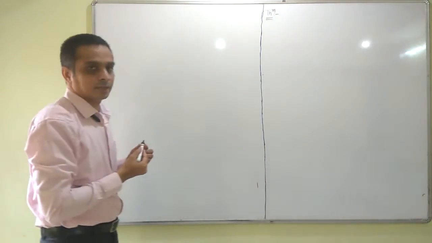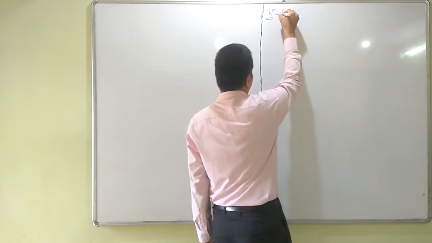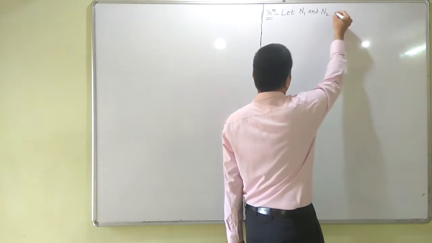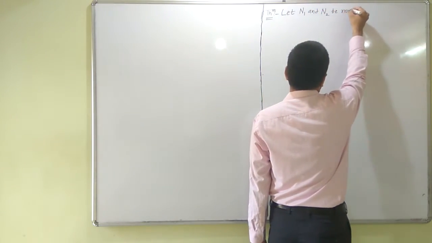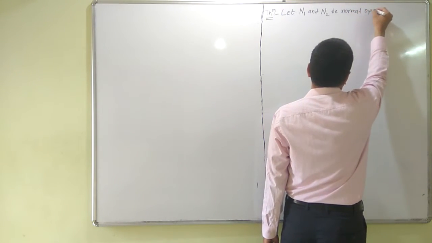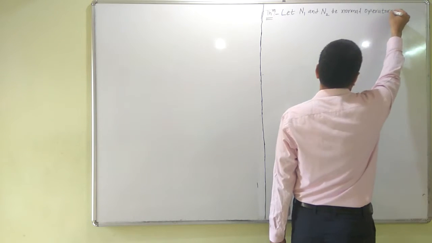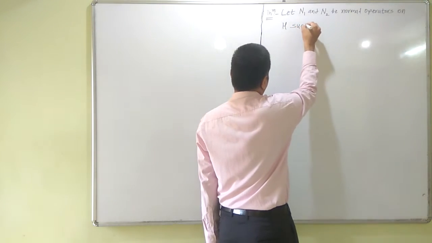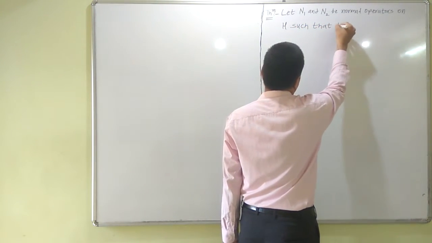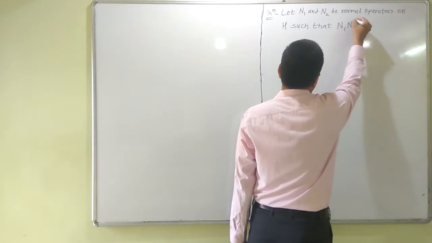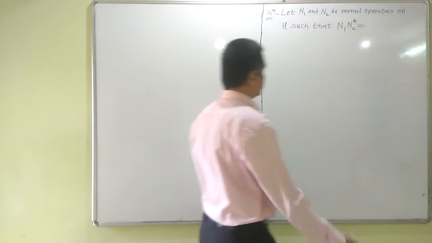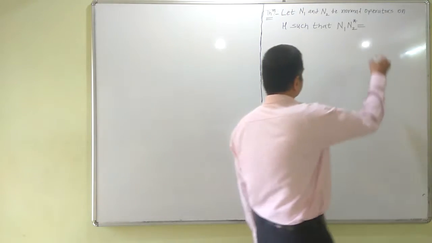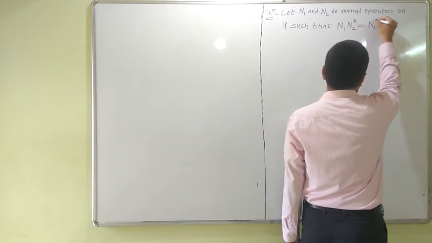Let n1 and n2 be normal operators on H such that n1 n2 star equals n2 star n1.